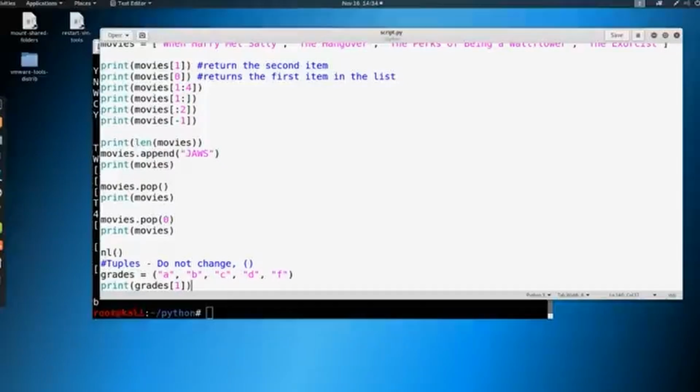So in the next video, we're going to get into looping. We've already covered looping in the Bash scripting section of the course, but we're going to go ahead and get into the Python version of looping as well and make some more sense of it. So I will catch you over in the next video.